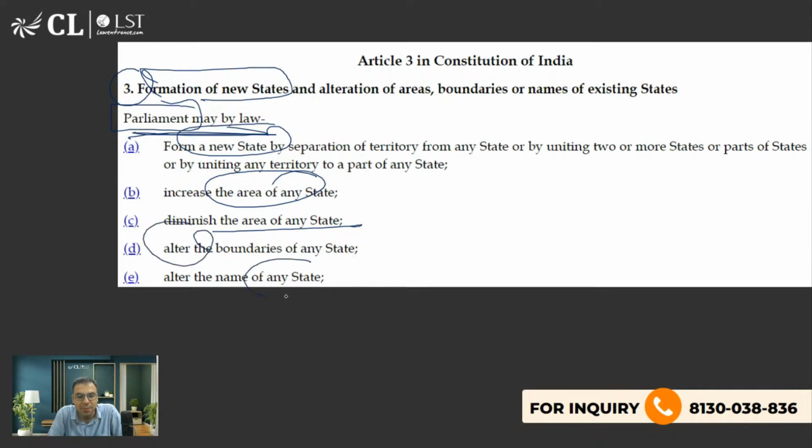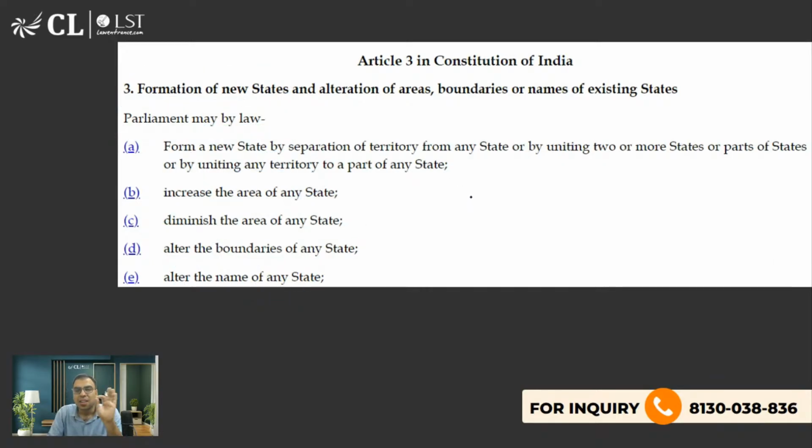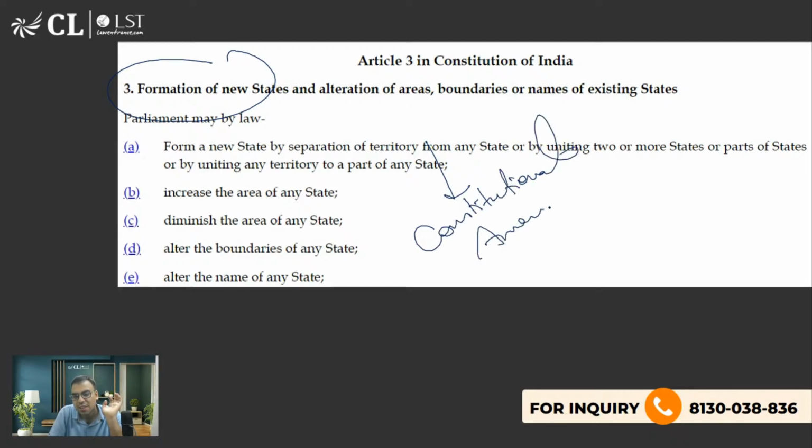Alter the boundaries, alter the name. Yes, SPDK, now you are right. Article 3 is actually this: formation of a new state will lead to a constitutional amendment because you are changing something in the constitution. Yes. What are you changing?